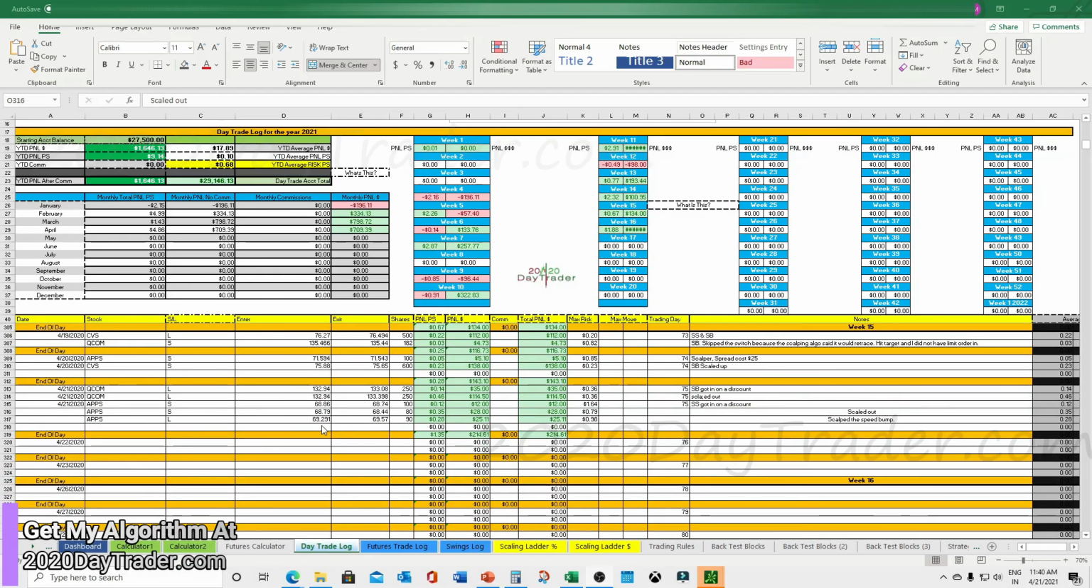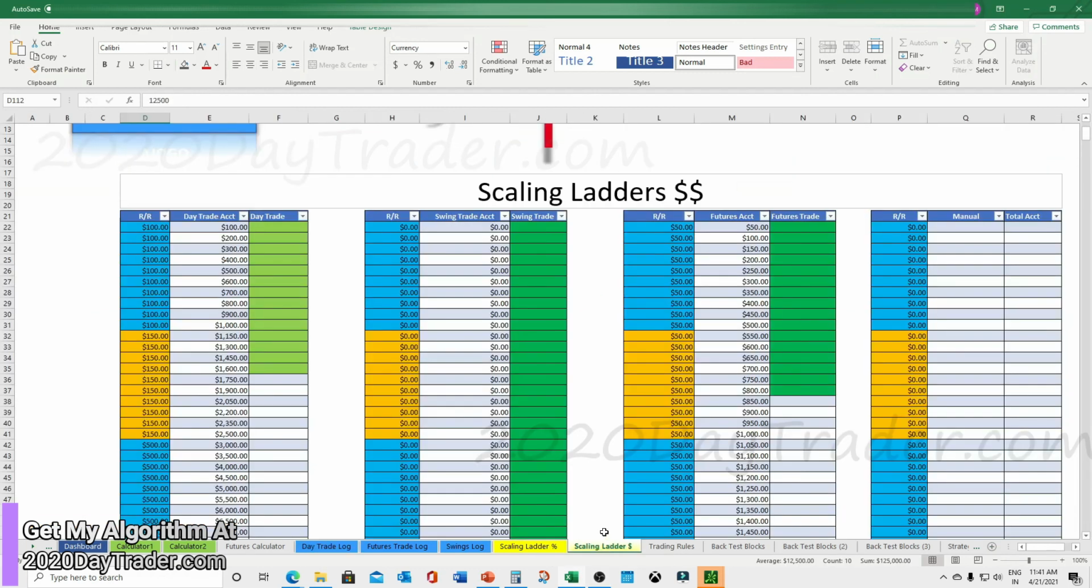So here we are in the day trade log. Because I scaled in and scaled out of stuff, I broke up my entries here so we can more accurately reflect what happened. So we're looking at $214 for the day. So pretty sweet. Now let's go over to the scaling ladder, see what that does for us.